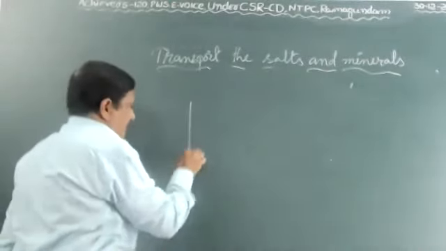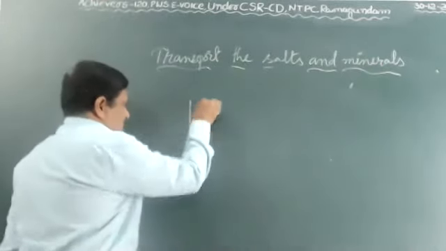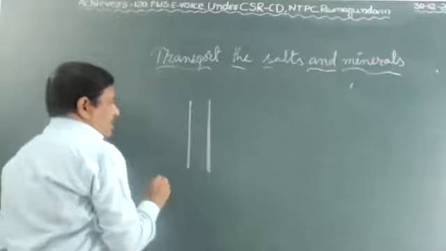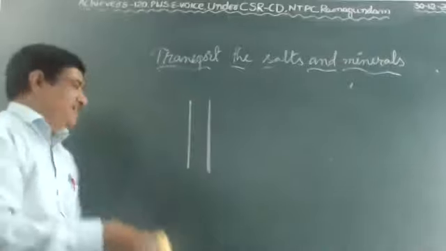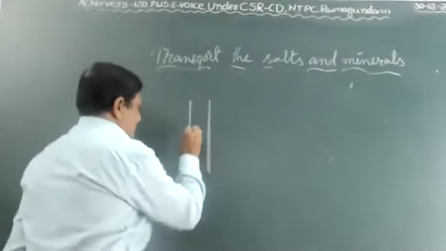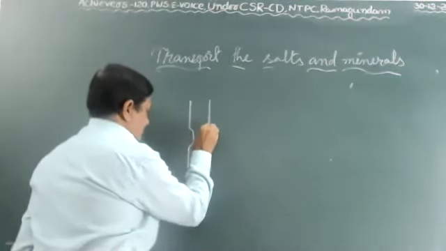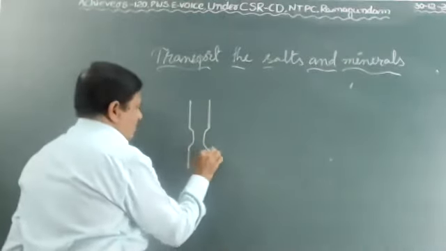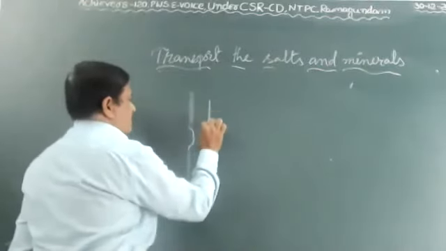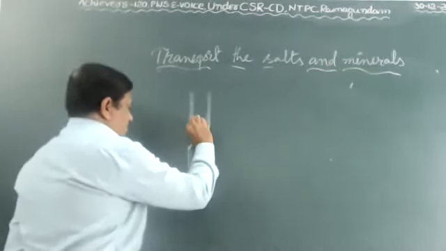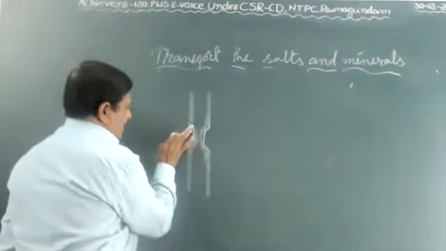You select one plant stem and make it a girdle. Girdle means you remove the bark around the stem. This is the lower part, this is the upper part of the stem. Here you remove the bark. This is called a girdle.